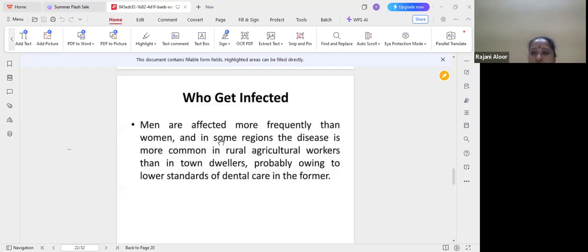This is important, an expected question: diseases in humans and plants. Tuberculosis, the pathogen is Mycobacterium tuberculosis. Second, leprosy, Mycobacterium leprae. Third is diphtheria, Corynebacterium diphtheriae. Fourth, actinomycosis.